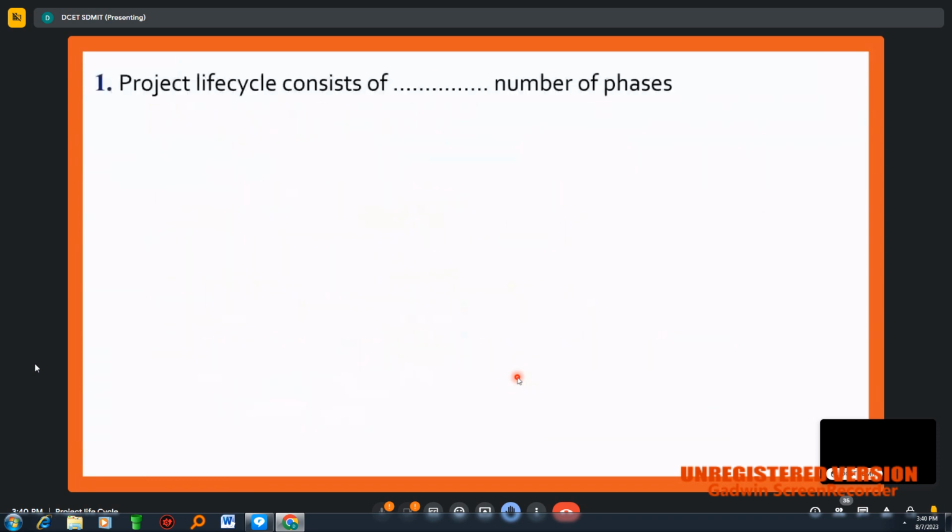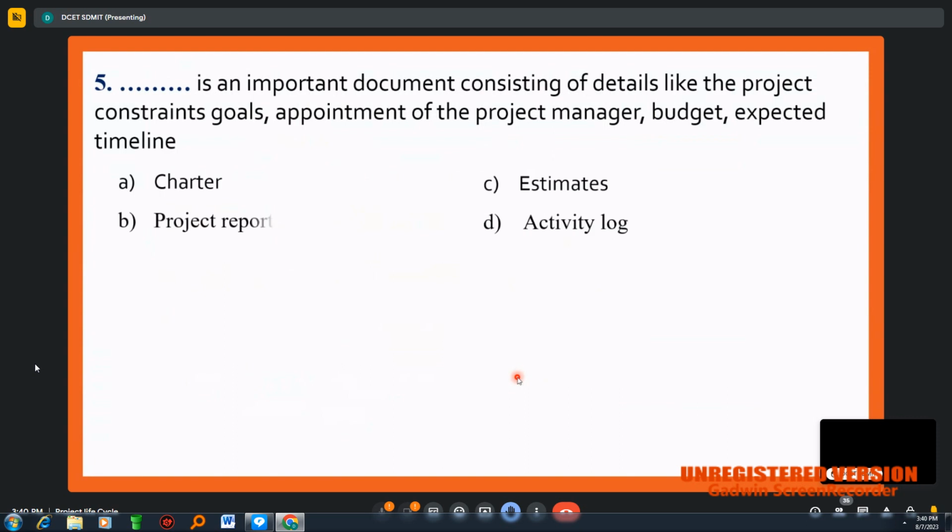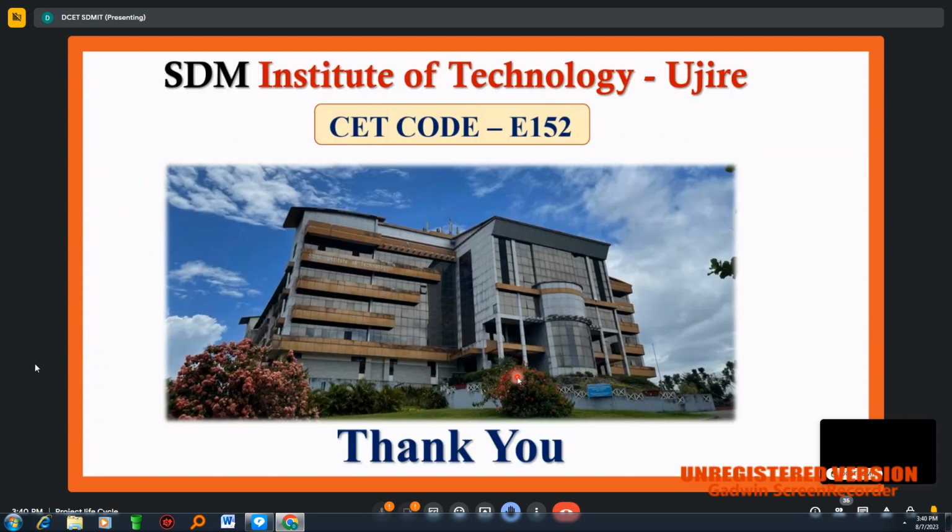I hope you're able to understand this topic. If you have any doubts regarding today's session, feel free to ask. You can ask any doubts regarding the project life cycle. Any doubts in this? Please respond. No, sir. Yes, it is a very easy topic. Life cycle means from start to end: where it has to start, where it has to end, and in between, what different steps we need to carry out.